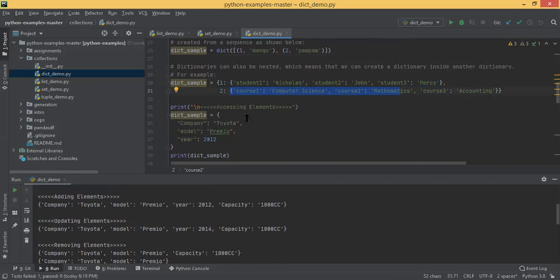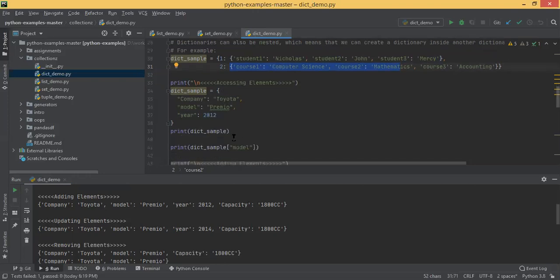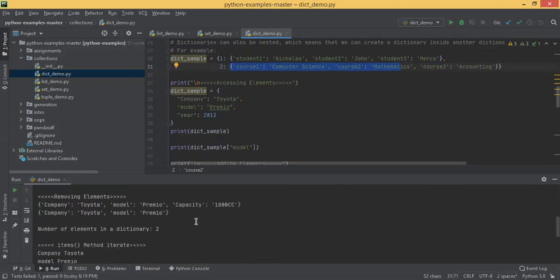Okay. Similarly, dict sample: company Toyota, model Primayo, year 2012. How to access the element? First, printing it, so it will print all these details. And then you are saying dict sample of model.